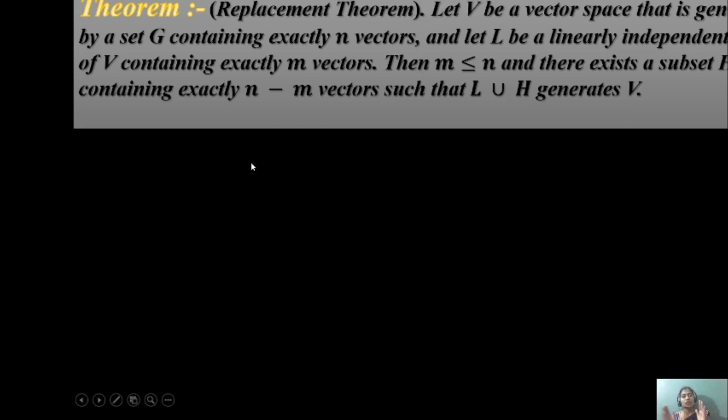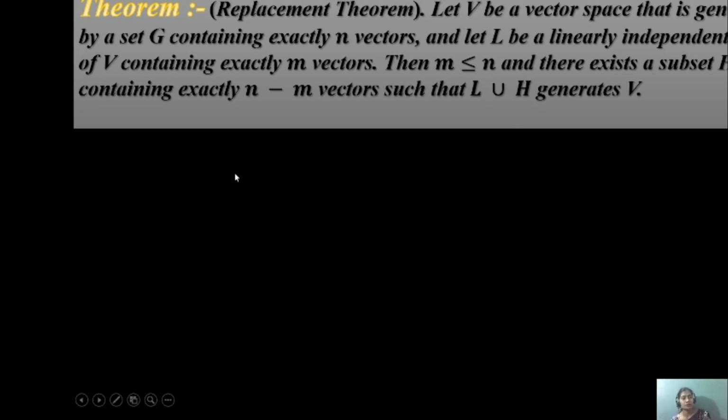In this theorem, V is a vector space generated by the set G containing exactly n vectors, and L is a linearly independent subset of V containing exactly m vectors. This m is always less than or equal to n, which means that L union H will generate V, with H containing n minus m vectors.